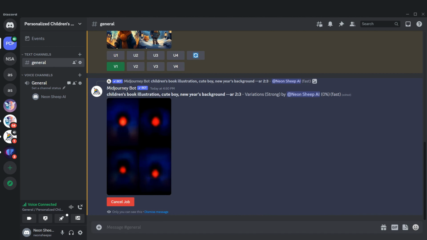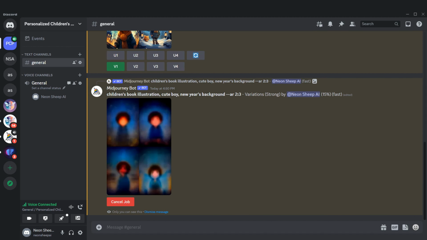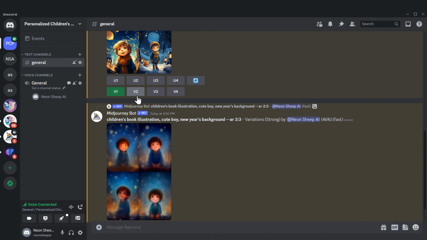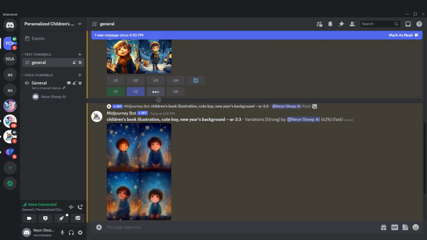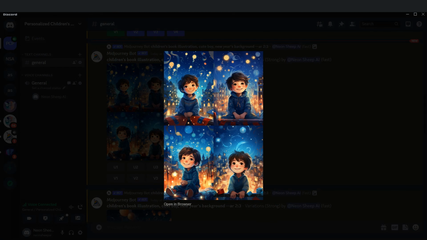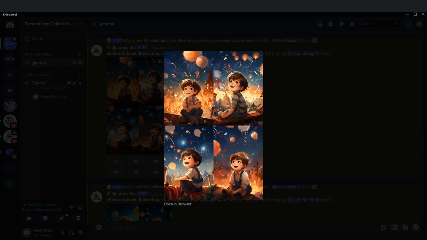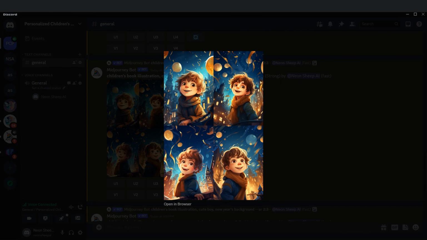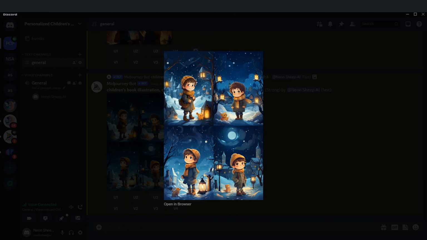Now I'll create variations for the remaining illustrations and click on the V2, V3, and V4 buttons. And here are the results. So, as you can see, the compositions differ, along with drawing styles, the appearance of the boy, poses, backgrounds, and many details. However, the dominant colors remain the same across all 4 variations. Now, I'll choose one illustration that I like the most from each group. I'll select illustrations with the best composition and body pose of the boy, as well as other details.